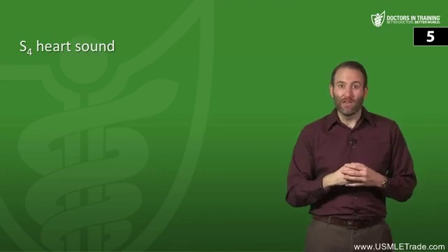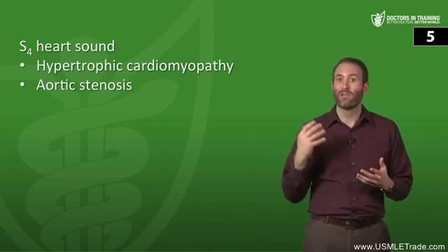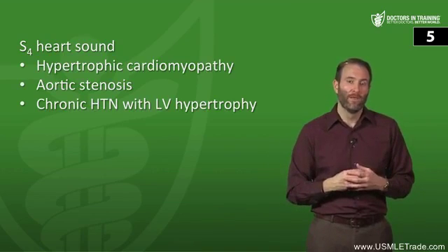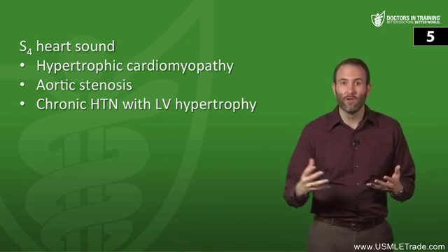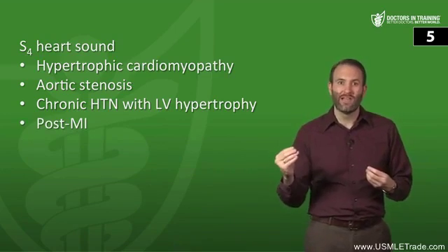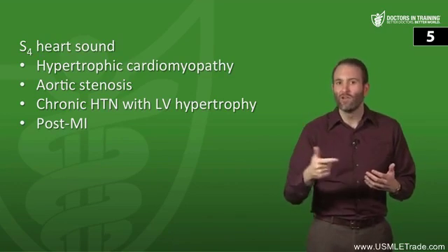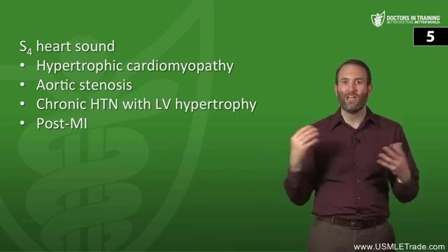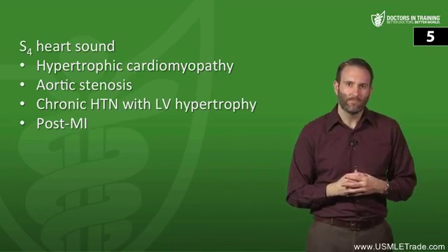Now, when do you have a stiffened left ventricle? Well, you would see it during hypertrophic cardiomyopathy. You could see it during aortic stenosis and just chronic hypertension with left ventricular hypertrophy. In chronic hypertension, the left ventricle has to hypertrophy to overcome that huge afterload. And then also commonly after an MI, you might hear an S4 heart sound in that situation as well. So just to reiterate: hypertrophic cardiomyopathy, aortic stenosis, chronic hypertension with left ventricular hypertrophy, and after an MI, those are the major scenarios where you're going to see an S4 heart sound.